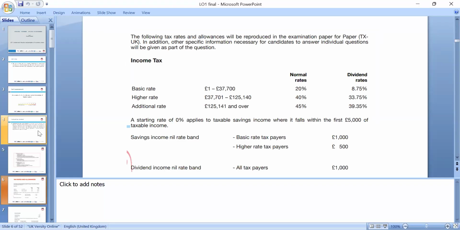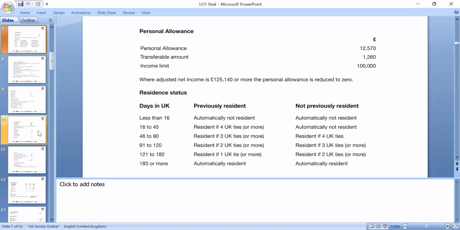Whichever year you're doing, it's always good to look around the finance sector. On the first 12,570 pounds you earn, you don't need to pay tax. If you earn more than that, we have to pay 20% tax, and the dividend rate is 8.75%. If you earn more than 37,700, we have to pay 40% tax. That's what we need to look at.